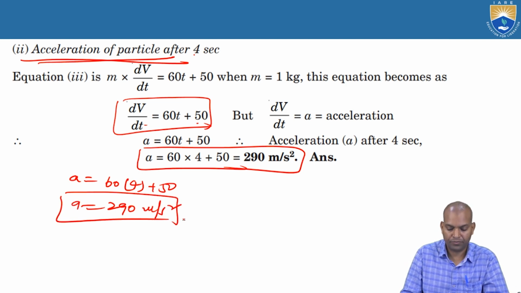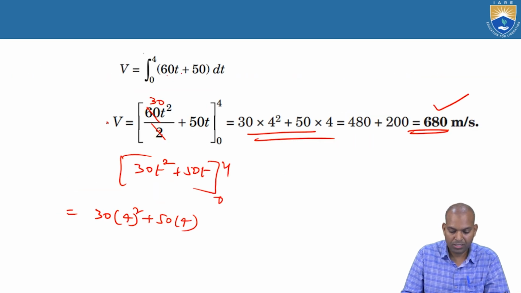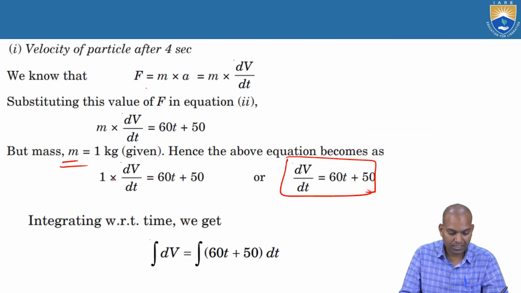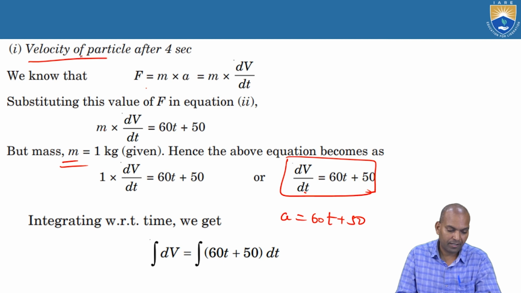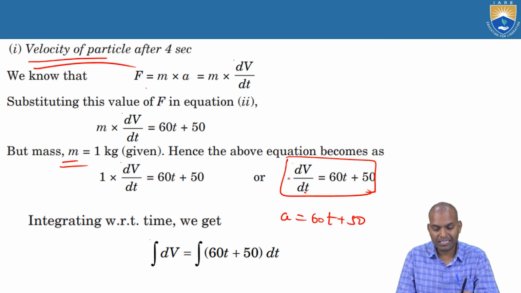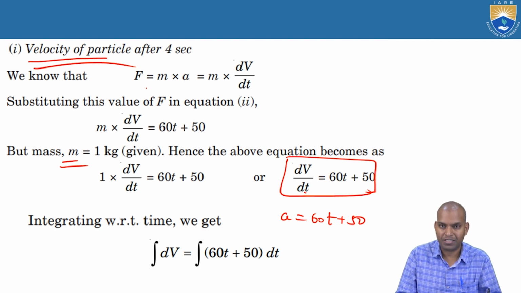Acceleration of a particle after 4 seconds is the velocity of the particle. But we got the equation here also, dv by dt, that is acceleration, that is 60t plus 50. But we want what? Velocity. So you have to integrate it, this acceleration equation, and you will get velocity. If you integrate a velocity equation, you will get a displacement.